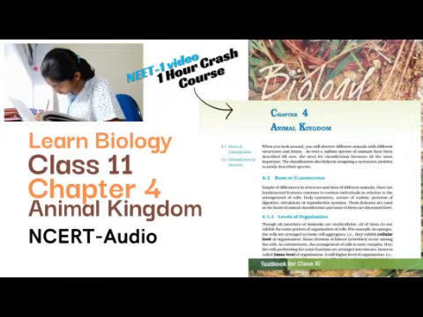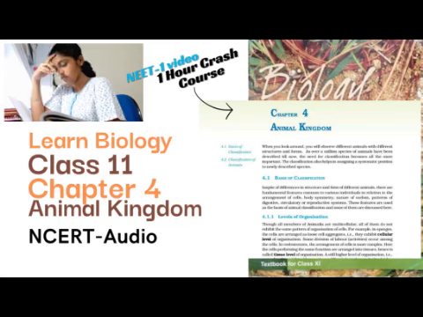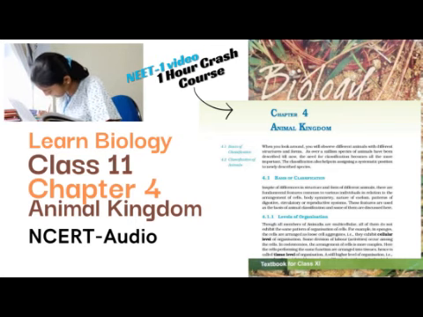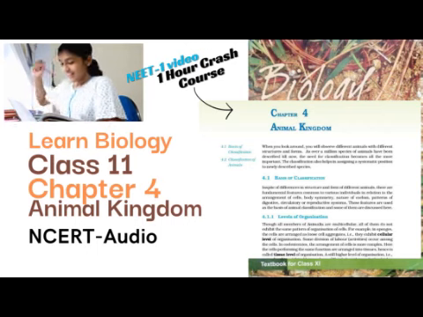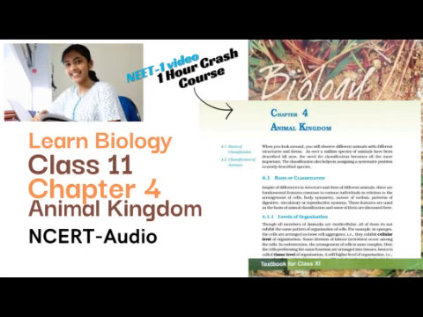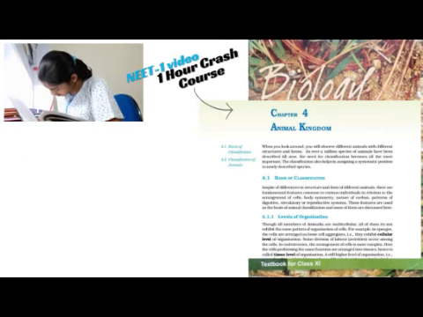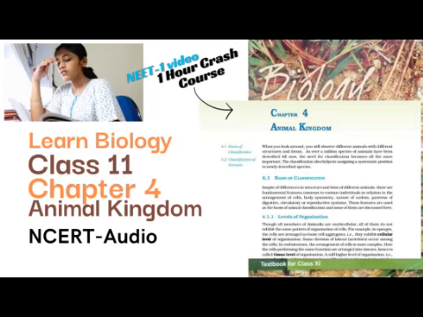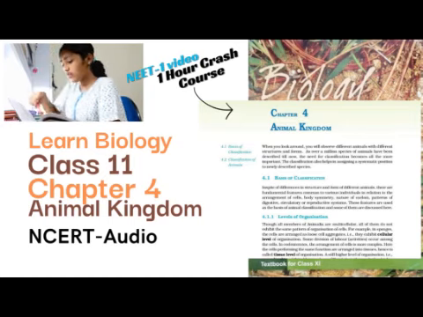Class 11 Biology Chapter 4, Plant Kingdom Part 1. When you look around, you will observe different animals with different structure and forms, as over 1,000,000 species of animals have been described till now. The need for classification becomes all the more important.